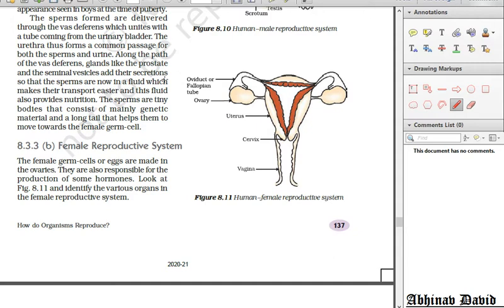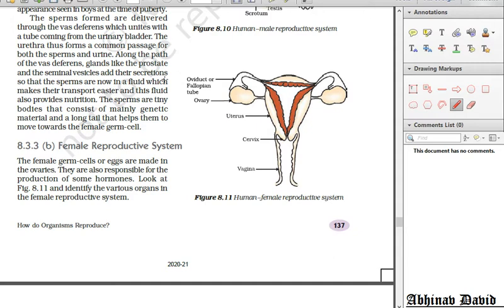Then the embryo develops for about 9 months and changes into a fetus, and when the development is complete, birth takes place. The uterus muscles contract slowly and gradually, then the contractions become stronger and stronger, and rhythmic also, and as a result the baby is pushed into the cervix and then into the vagina, and then it comes out into the world, and that is the birth.